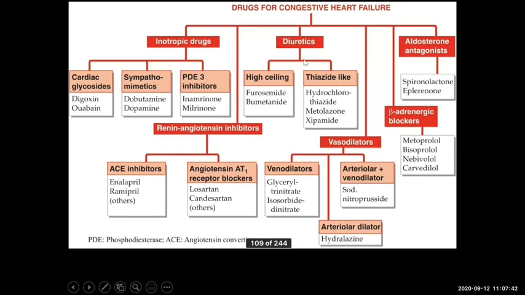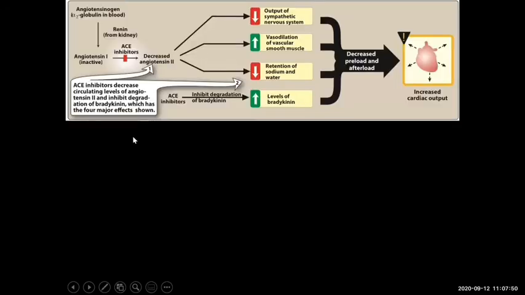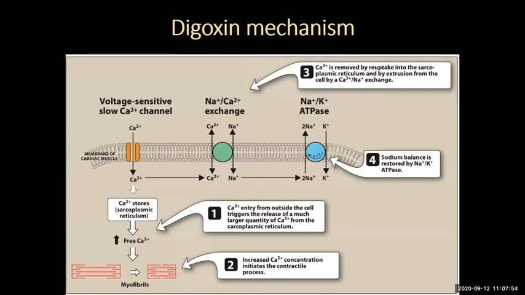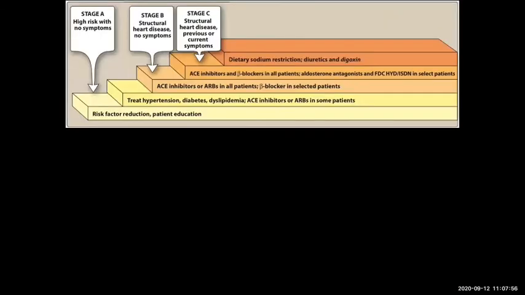As we just discussed, diuretics, aldosterone antagonists, beta adrenergic blockers, vasodilators, and renin angiotensin system inhibitors are used in case of heart failure. So you have my presentation, you can go through and you can ask me if you have any doubts. Then tell me, what's next? What shall we discuss next?